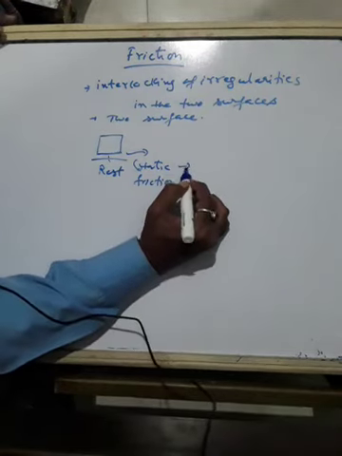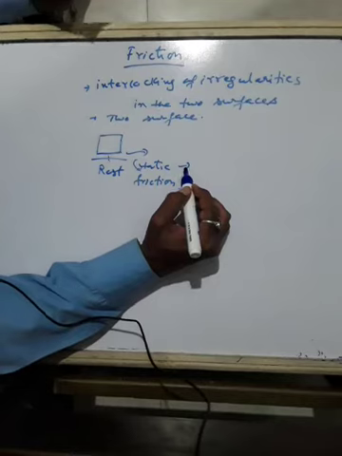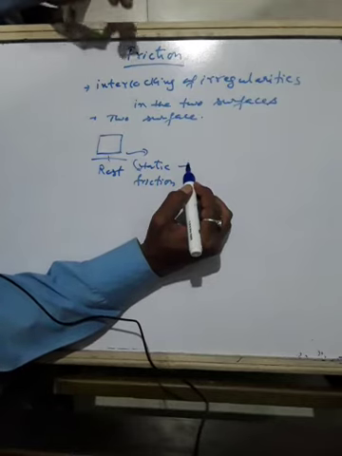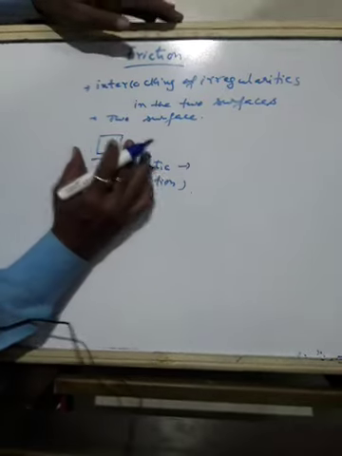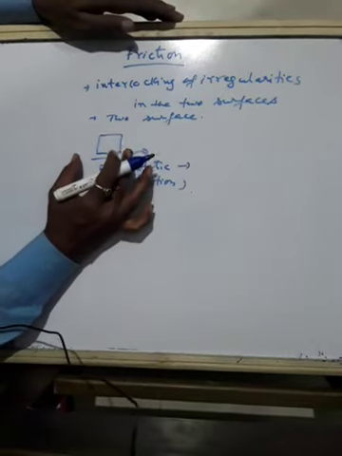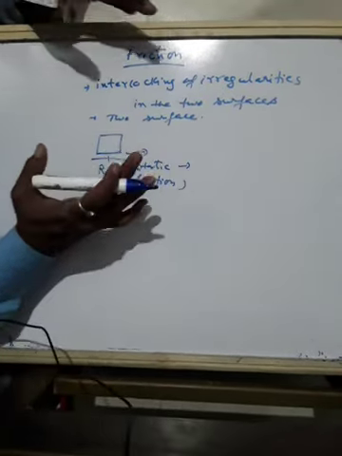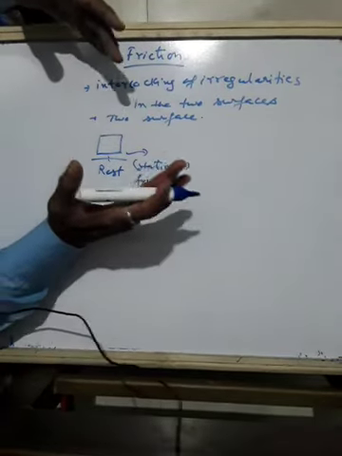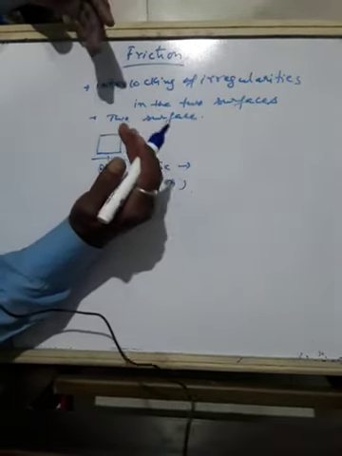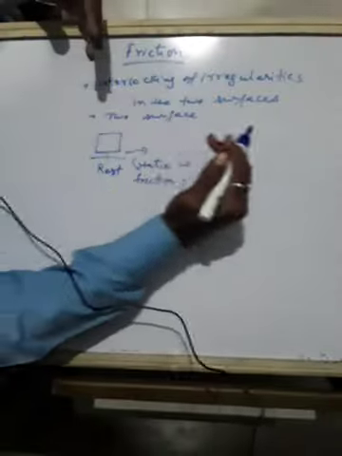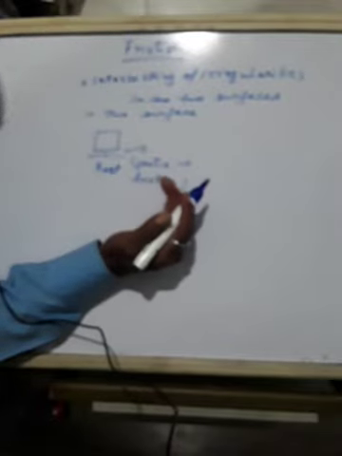When the object is kept moving or made to move continuously, such a friction is called sliding friction.